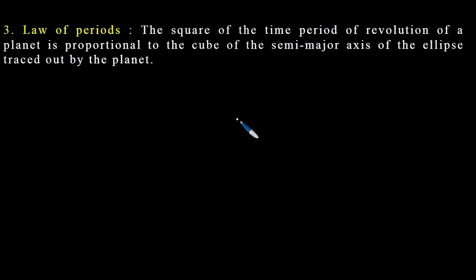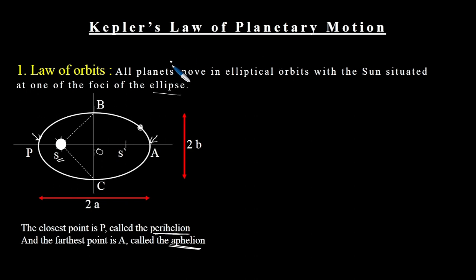Now let us go to the third and final law, which is the law of period. What does it say? It says the square of the time period of revolution of a planet is proportional to the cube of the semi-major axis of the ellipse traced out by it. So what is the period of revolution? The period of revolution is nothing but the time taken by this planet to make a complete return to this point.